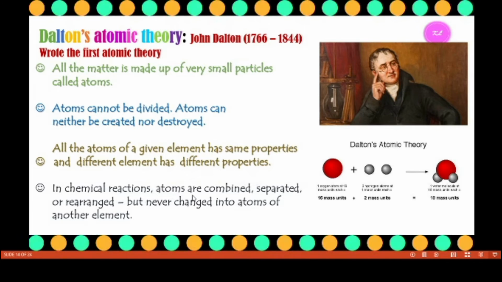Atoms are combined, separated or rearranged only when undergoing a chemical reaction. Atoms are only combined, separated or rearranged, but never changed into atoms of another element. An iron atom does not change into a gold atom. A gold atom does not change into an oxygen atom. They only combine with other atoms, they only separate from other atoms, and they only rearrange their positions.